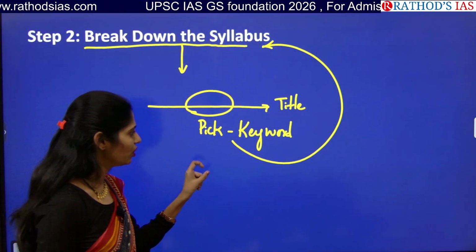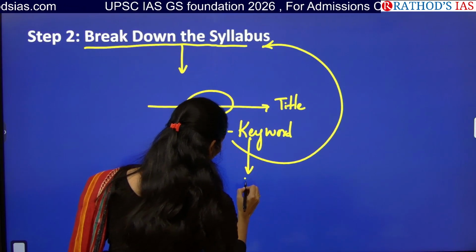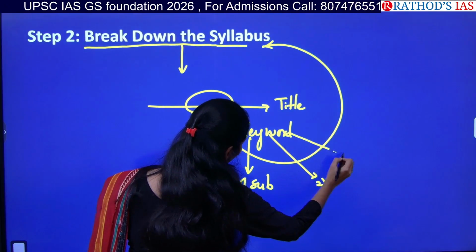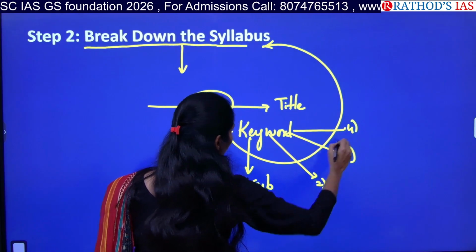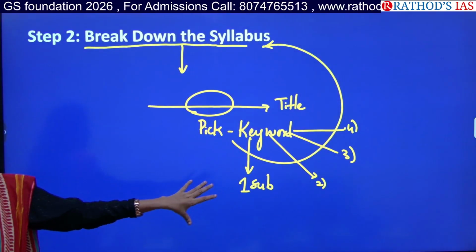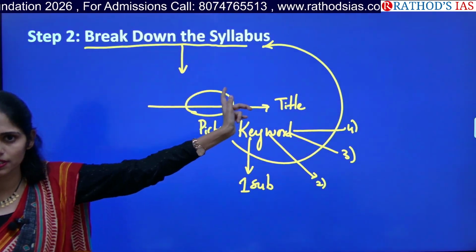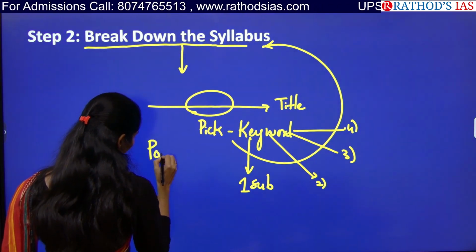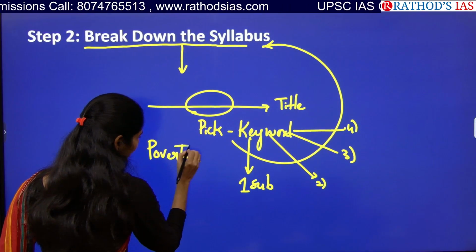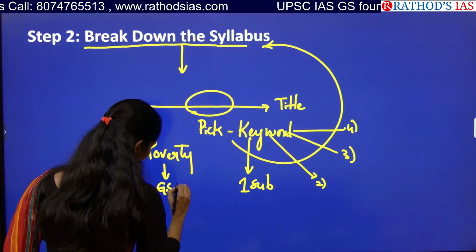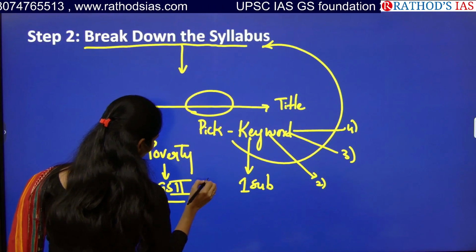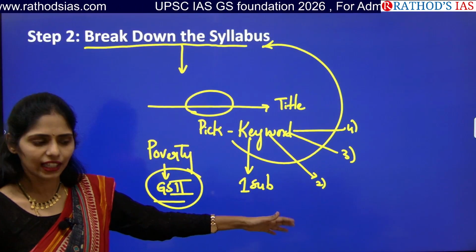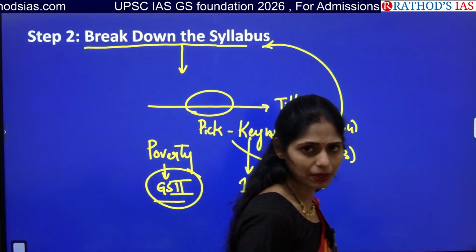If you identify a keyword, it is not only related to one subject, guys. It may be interconnected with a second or third subject. So in how many subjects it is related, please try to break down the word into our syllabus. For example, I am talking about poverty. Poverty is part of your GS Paper 2 under governance. Is only GS Paper 2 important? No. Poverty can be read in your economy, which comes under GS Paper 3.